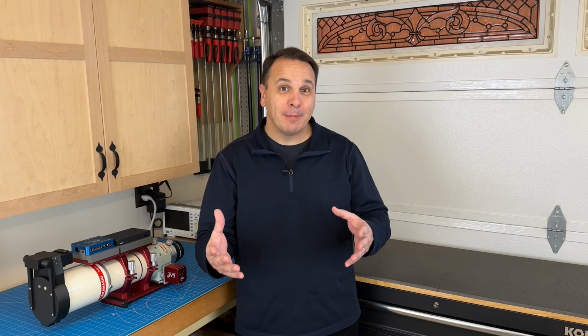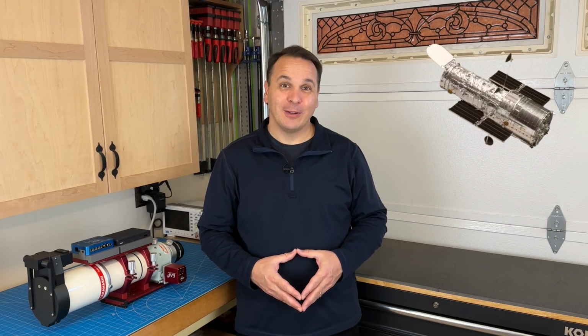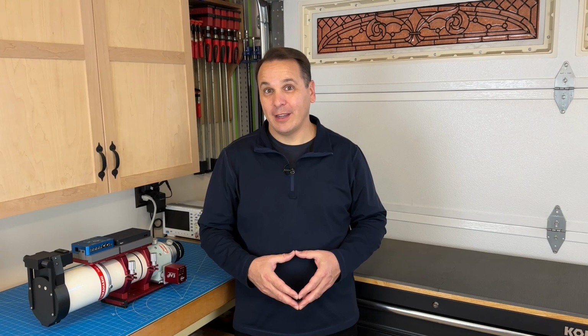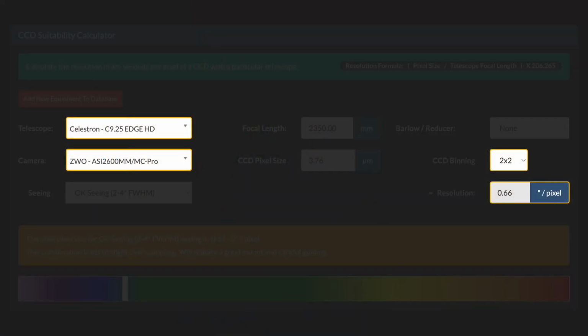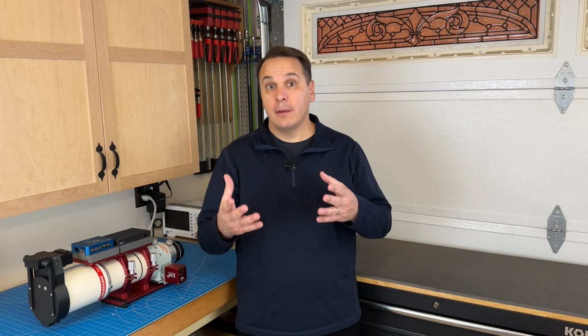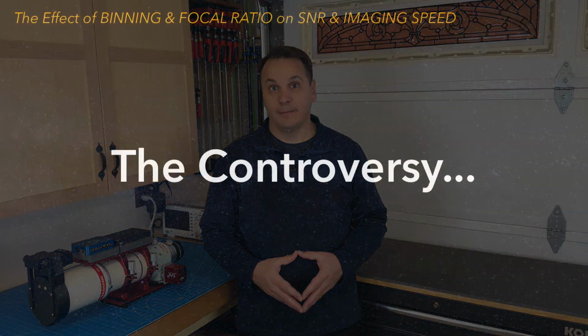Unless you image from space, you're unlikely to make good use of this incredibly fine resolution in deep sky imaging. However, if you bin 2x2, the image scale will be a more reasonable 0.66 arcsecond per pixel, and you will have increased your SNR. In this situation, binning is very beneficial.